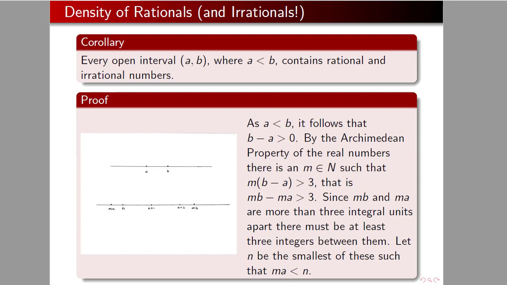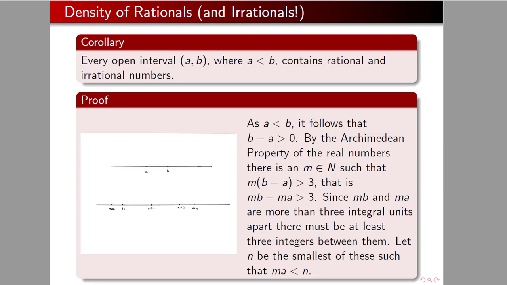Okay, now we're going to prove something that's kind of odd, maybe, and it's interesting, but it will also be useful at various points. And this is that every open interval (a, b), where a is less than b, contains a rational number and an irrational number.